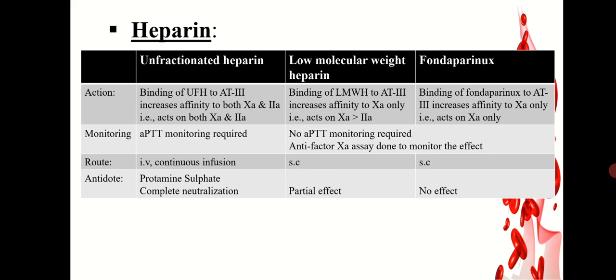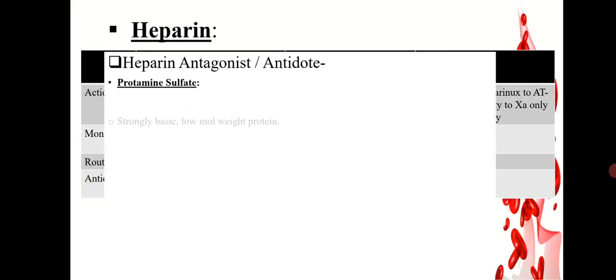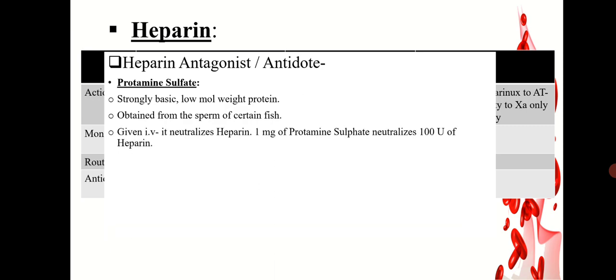Protamine sulfate is the antidote of choice for complete neutralization of unfractionated heparin effect. It has only partial effect on low molecular weight heparin and no effect on Fondaparinux. Protamine sulfate is strongly basic with low molecular weight, and is obtained from the sperm of sterile fish. It is given intravenously, which neutralizes heparin. 1 mg of protamine sulfate neutralizes around 100 units of heparin.